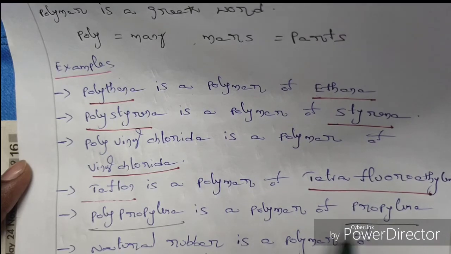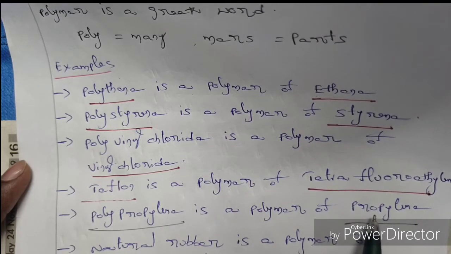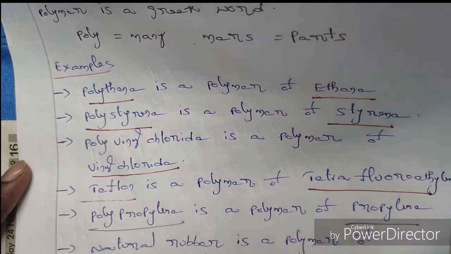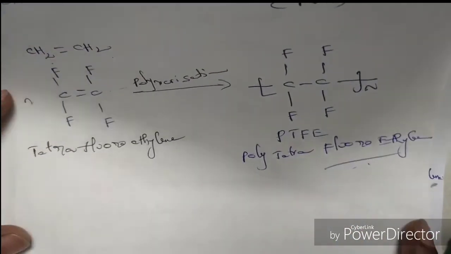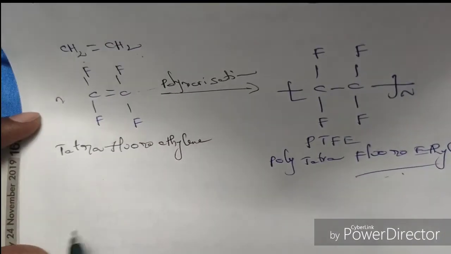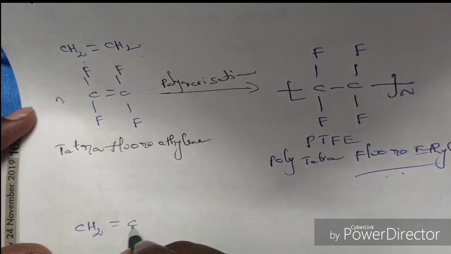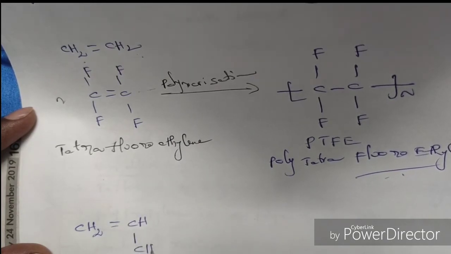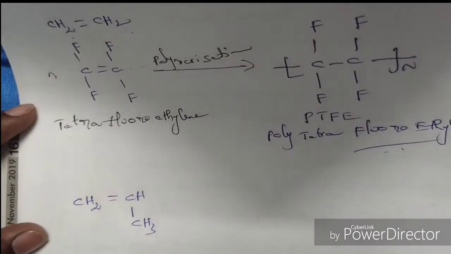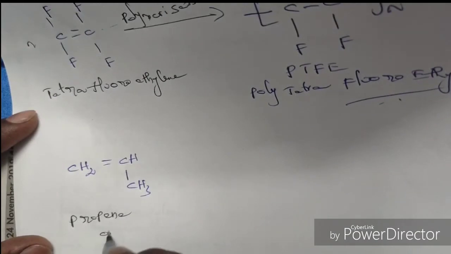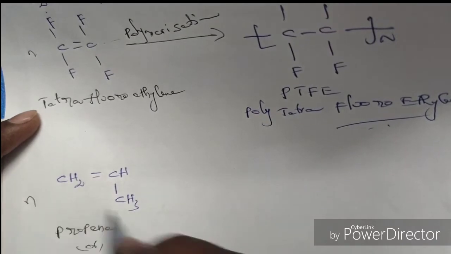And then polypropylene is a polymer of monomer propylene. So here the monomer is propene. On combination of several molecules of propylene or propene, the macromolecule formed is called polypropene. So see the structure. Propene. What is the structure of propene? CH2 double bond CH, single bond CH3. It is called propene or propylene.